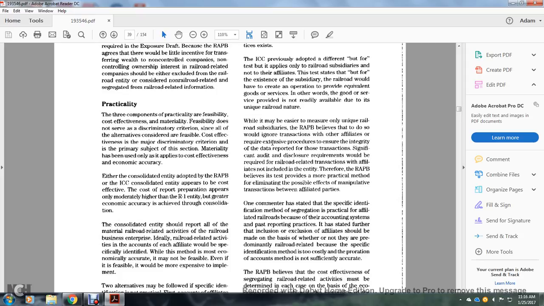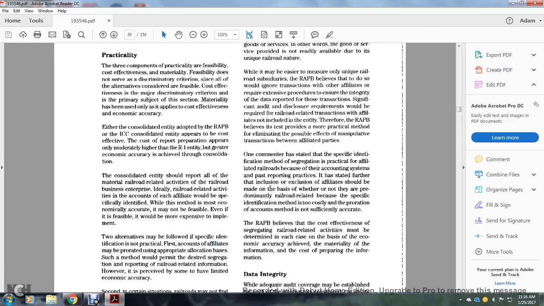While it may be easier to measure the unique railroad subsidiary, the Railroad Accounting Principles Board believes that to do so and ignore transactions with other affiliates would require extensive procedures to ensure the integrity of the data reported for the transaction. Significant audit disclosure requirements would be required for the railroad-related transactions with affiliates not included in the entity. Therefore, the Railroad Accounting Principles Board's test provides a practical method for eliminating the possible effects of manipulative transactions between affiliated parties.